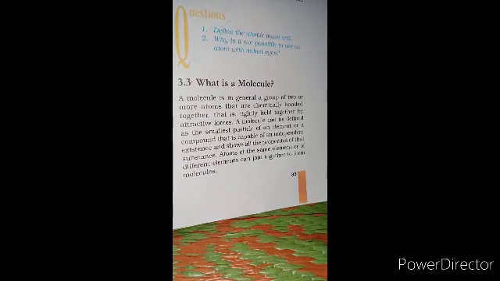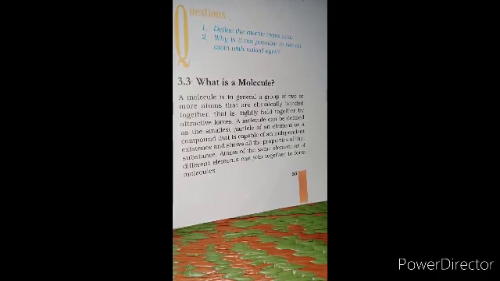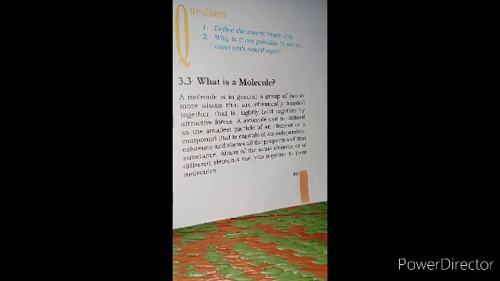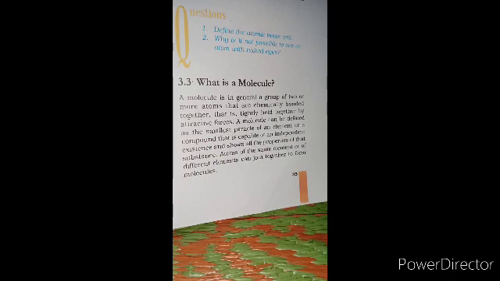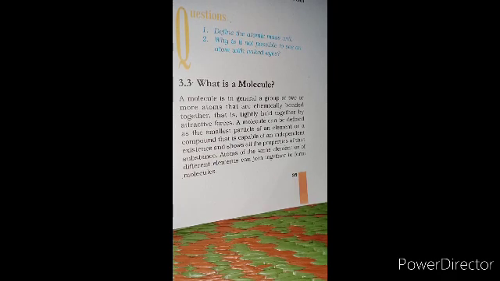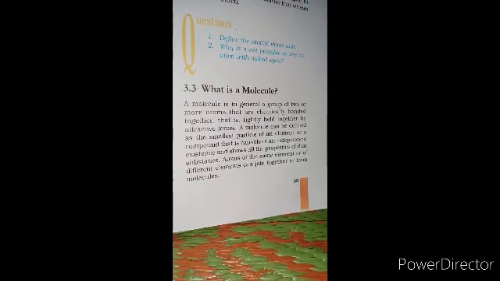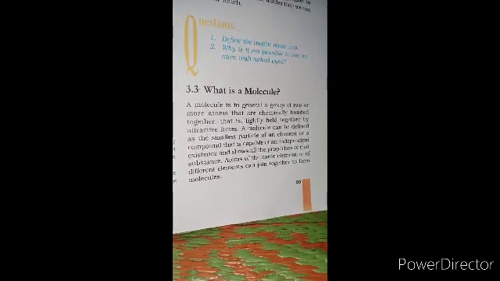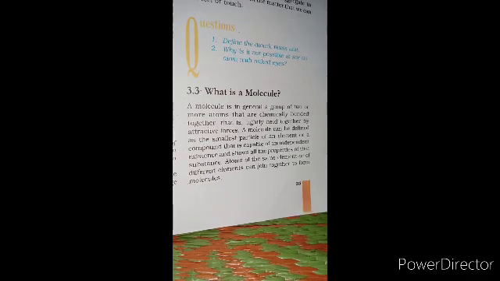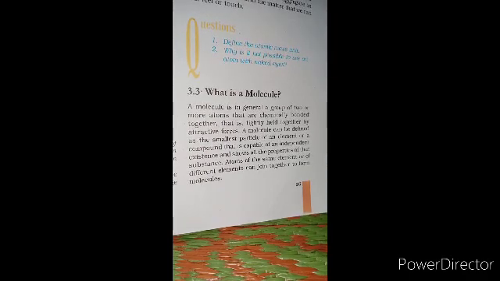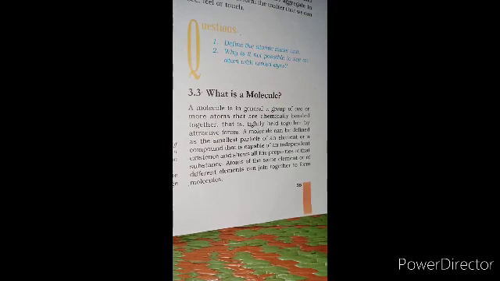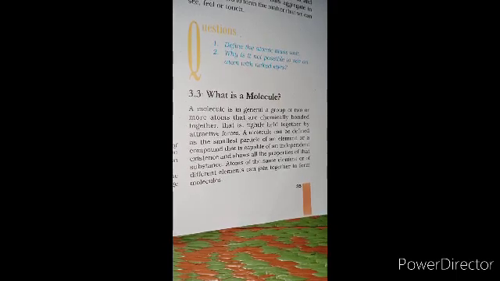Atoms of the same elements or different elements can join together to form molecules. When atoms combine, the mass of a molecule is always less than the sum of the masses of the atoms, because some mass is converted into the attractive force. As we know, mass can neither be created nor destroyed.